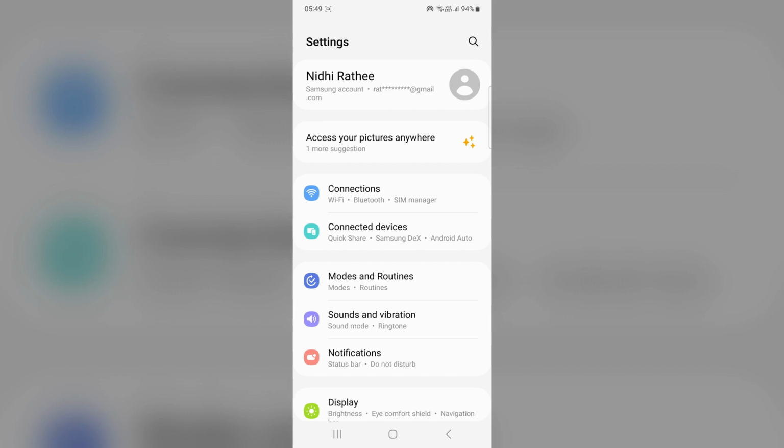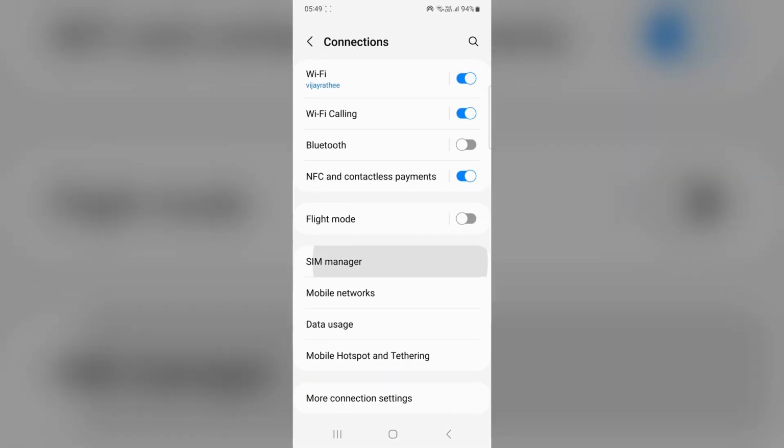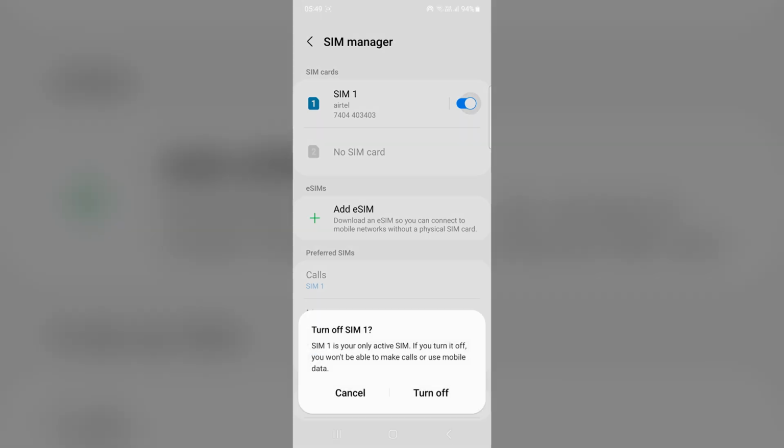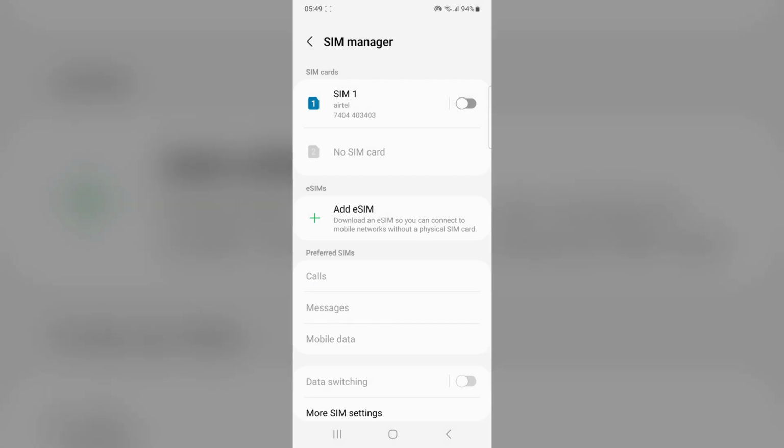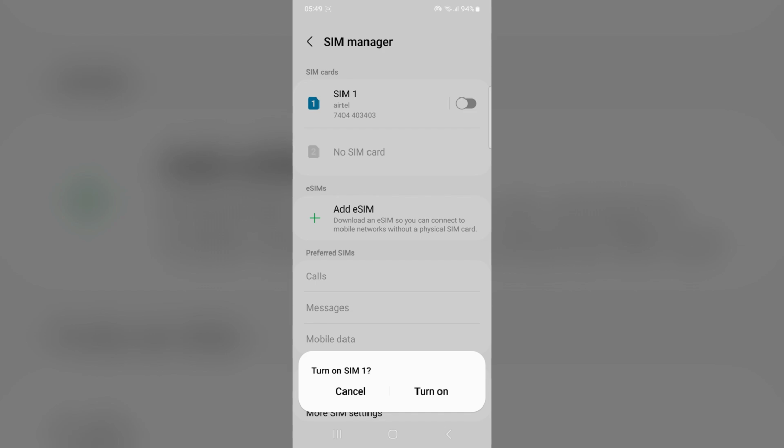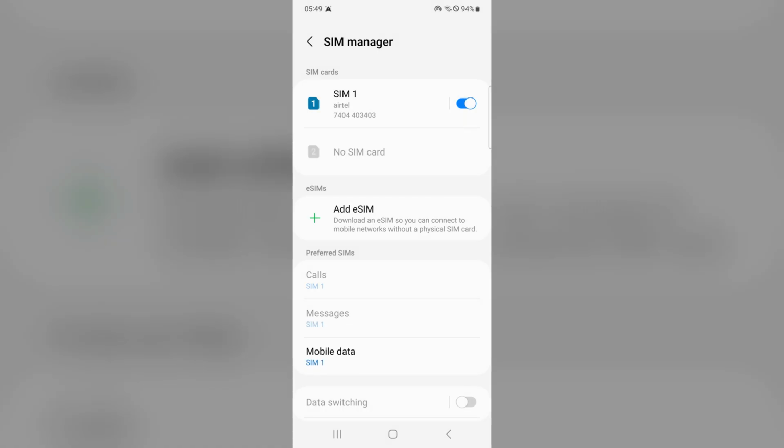Restart your SIM. Go to the settings, then connections, then select SIM. Turn the SIM off and then turn it back on again. See if your data starts working.